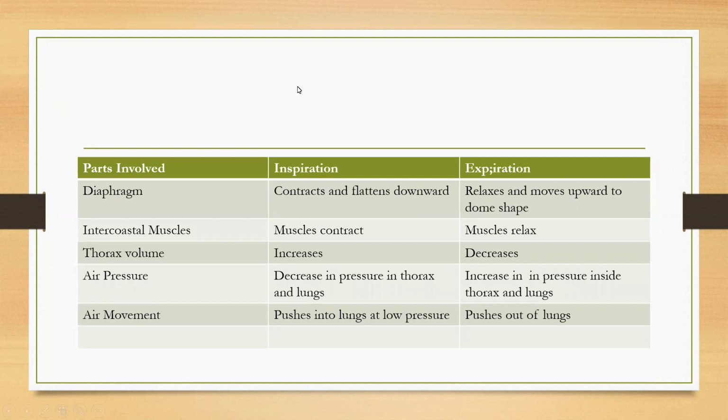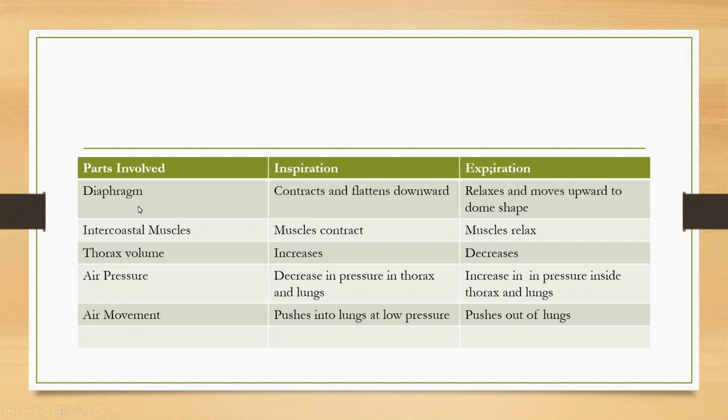Here we can see what we had studied: which parts are involved, what the changes are in inspiration and what the changes are in expiration. Basically, first let us start. The parts involved we had seen were the diaphragm, intercostal muscles, thorax volume, air pressure and air movement.